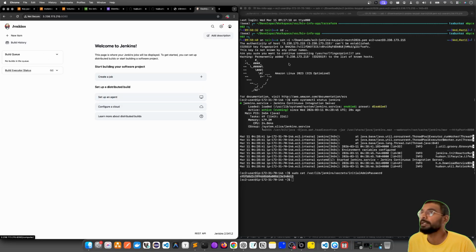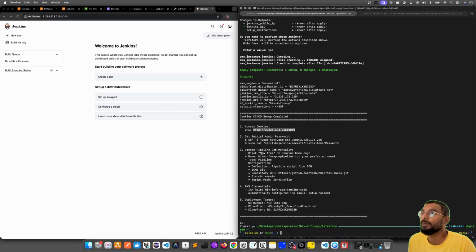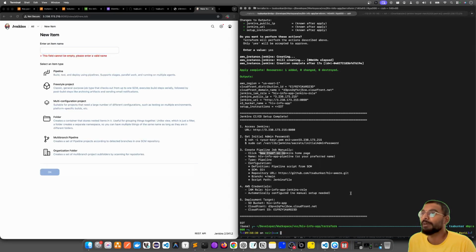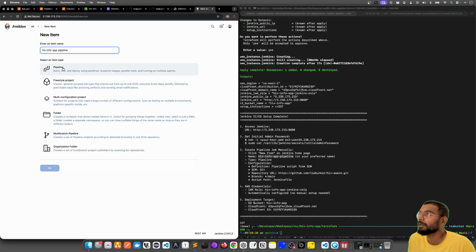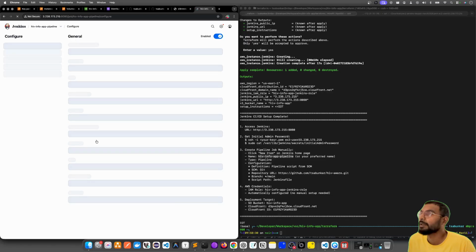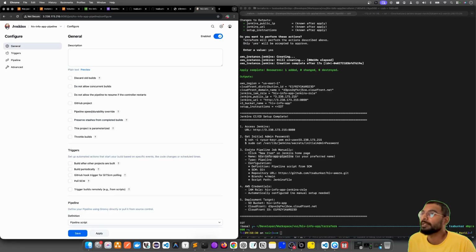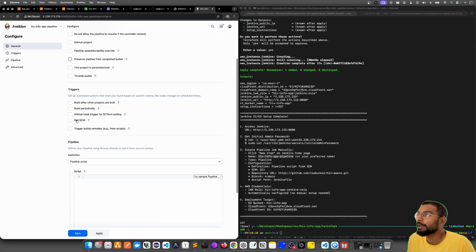Here is where I have done the manual setup that we need to do. We need to click new item. In my output variable, I have defined the steps as well. In my new item, let's say the name of the pipeline, I need to create a new pipeline. Okay, and then just say CICD pipeline, right? Ensure that you click on